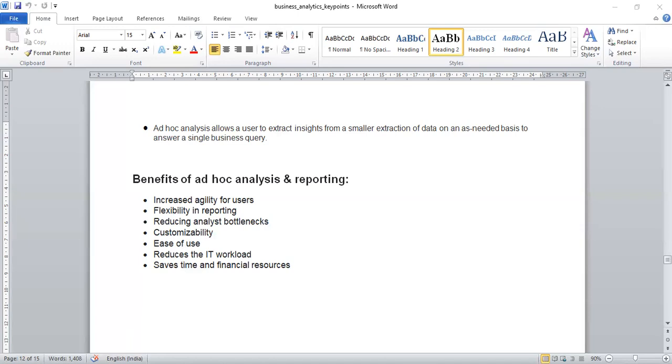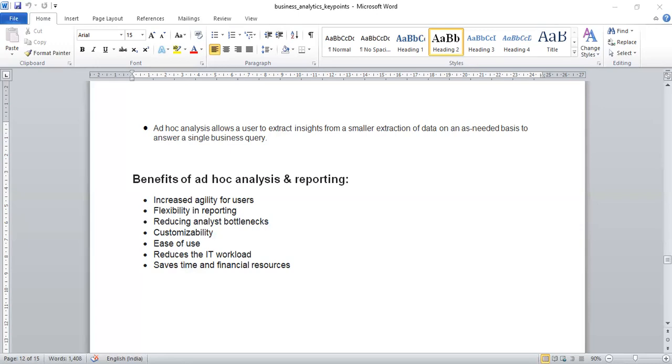So ad hoc analysis is performed by business users on an as needed basis to address data analysis needs not met by static regular reporting. Those needs can be met by the business users on an as needed basis through ad hoc analysis. So the benefits of this self-service BI conducted by ad hoc analysis tools are these.